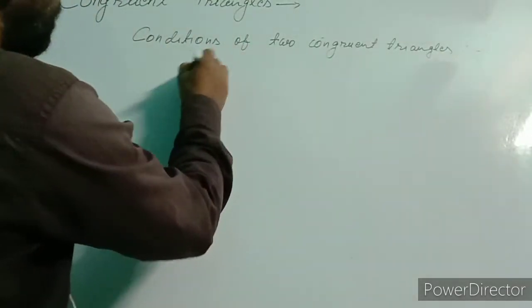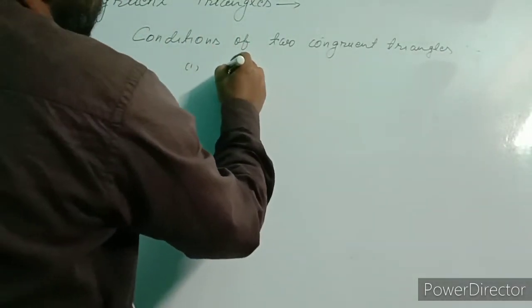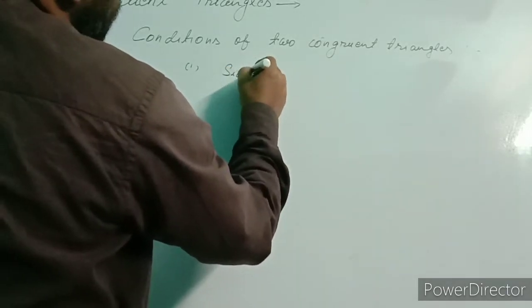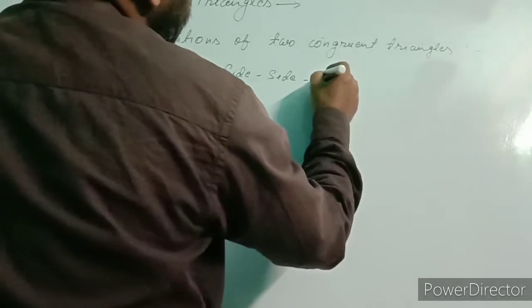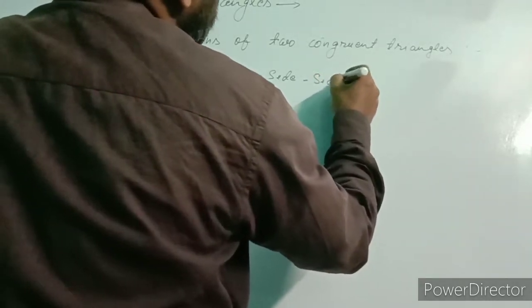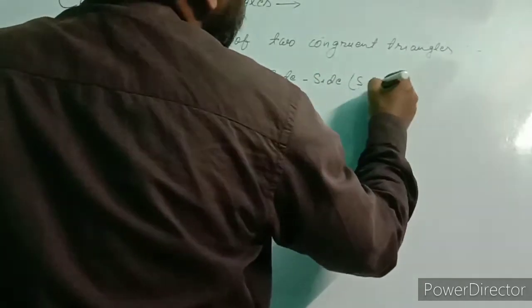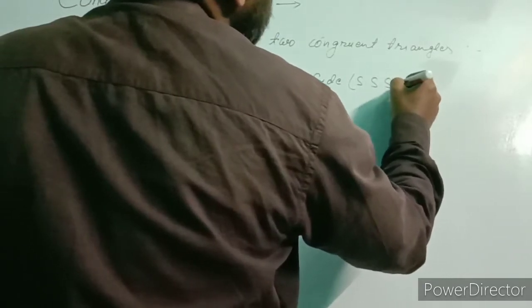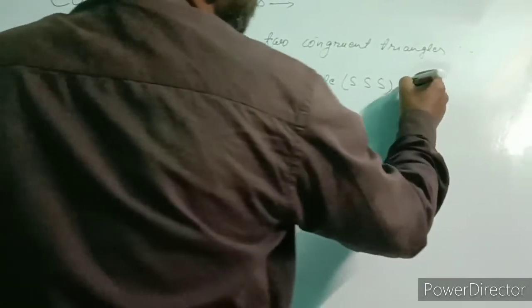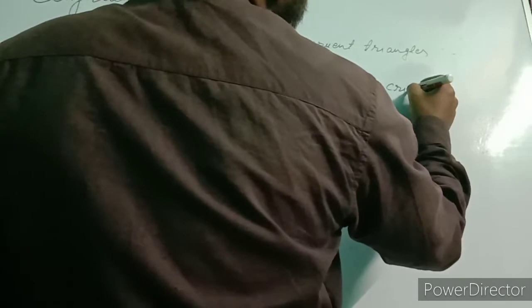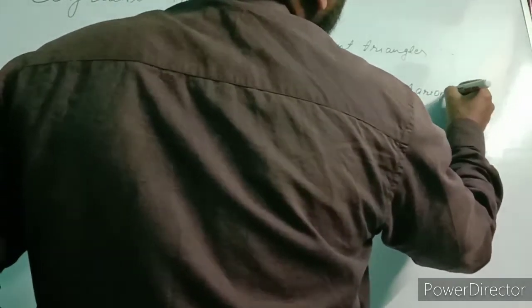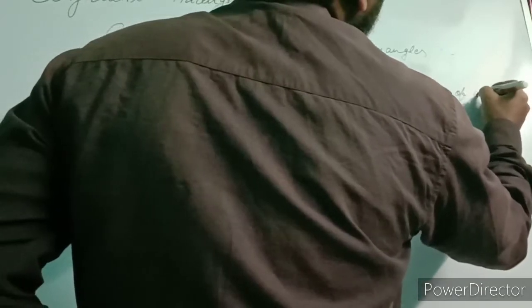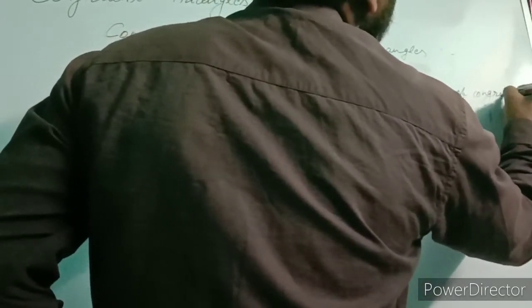First is side, side, side. In short, we say S, S, S. Criterion of congruency.